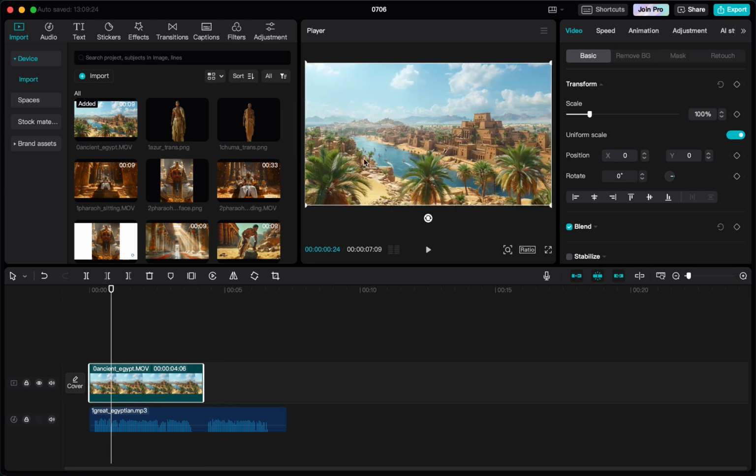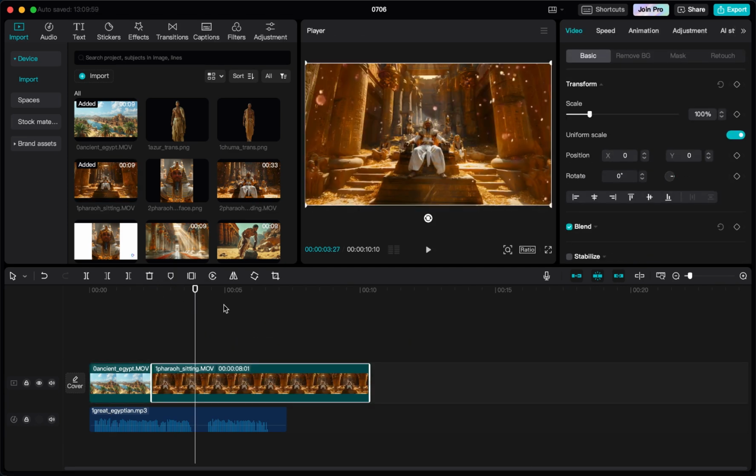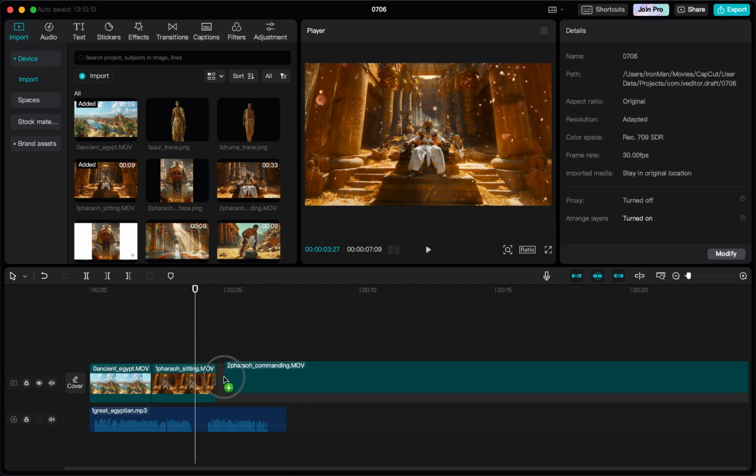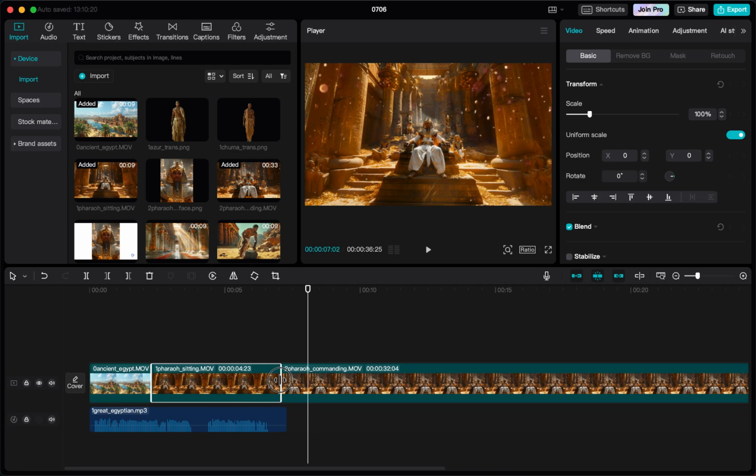So in the beginning I just want to briefly show this, just for a couple of seconds, and then directly have the pharaoh sitting there. So we drag this in there. So you can see here he's not yet holding his hand up. So I'm also just gonna make this brief, and I'm gonna drag the next part here. This is where he has his hand up. I'm actually gonna make this as long as the narration.